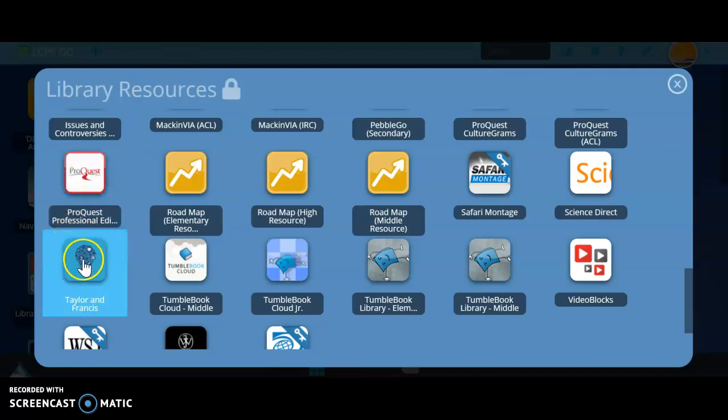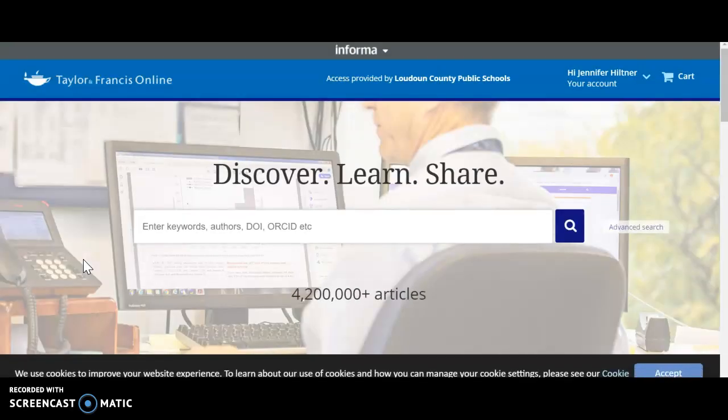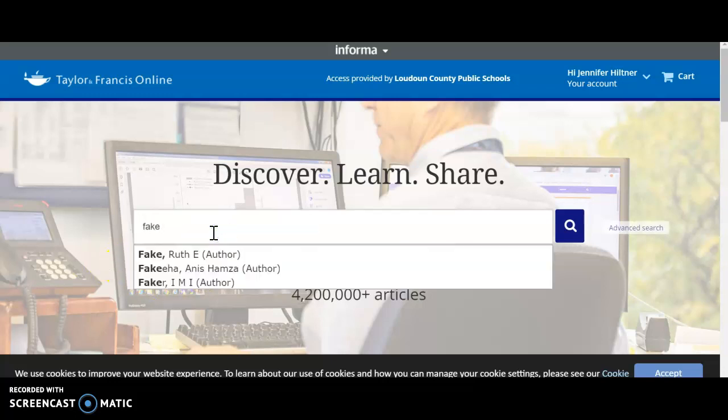Another database that we have for you at the Academies of Loudoun is Taylor and Francis. Taylor and Francis is another great research database, especially for those of you in the engineering and mathematics or IT fields. There's a lot of sports medicine in here as well. So depending on what you're looking for, Taylor and Francis is a great database.